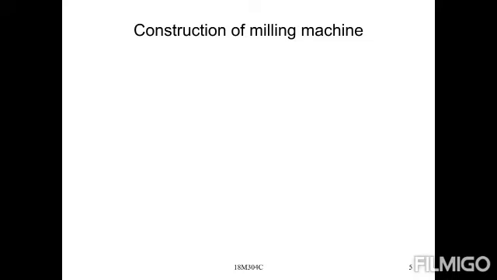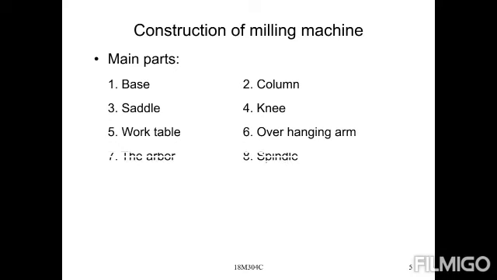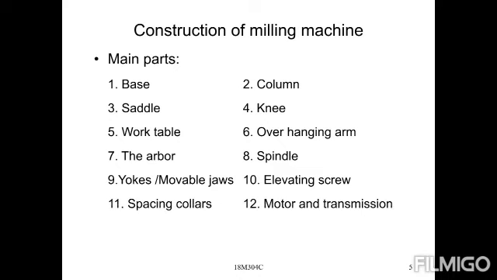Next, let us observe what the main parts are. Every milling machine consists of the base, column, saddle, knee, workpiece, work table, overhanging arm, the arbor, spindle, yokes, movable jaws and elevating screw, spacing collars, motor and transmission, swivel vise, and feed crank.